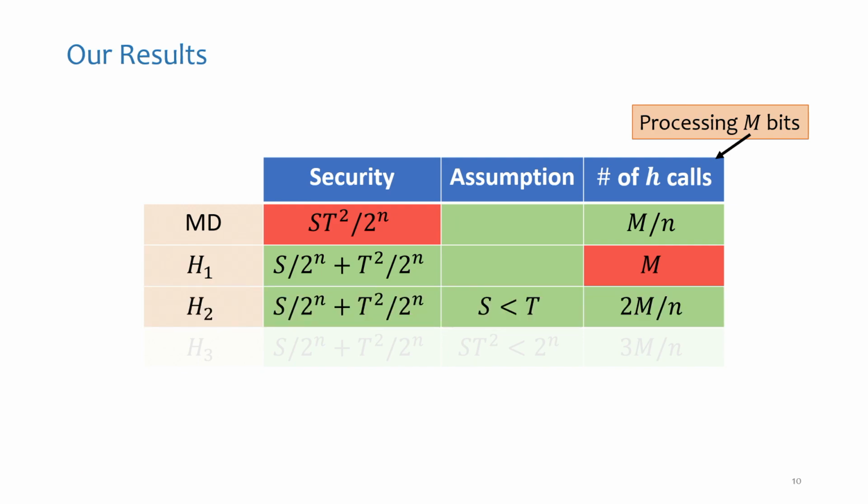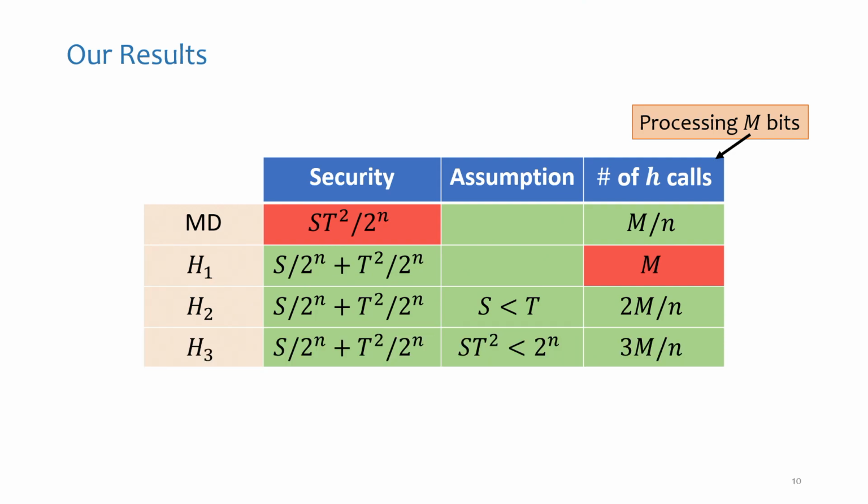Our second construction, again, achieves optimal security, but now under the assumption that S is smaller than T. This is a significant assumption that limits the usefulness of this construction. But the efficiency of this construction is way, way, way better than the previous one. It's only twice less efficient than the insecure Merkle-Damgard.